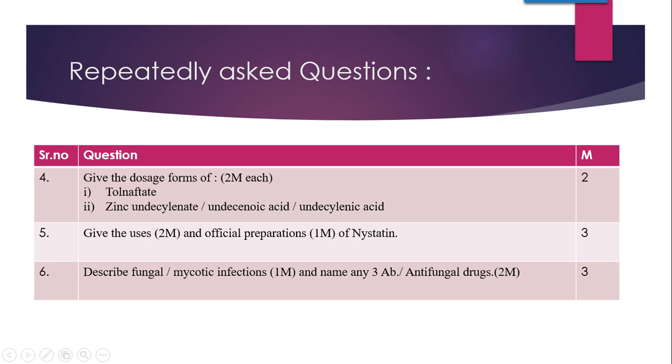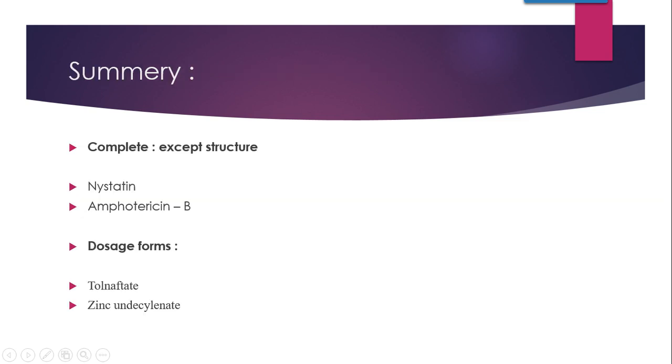So next we will go, since as I have already told you, this is a very short and sweet topic. The complete drugs except structure, nystatin and amphotericin B, we are going to cover in detail in the antibiotics chapter.